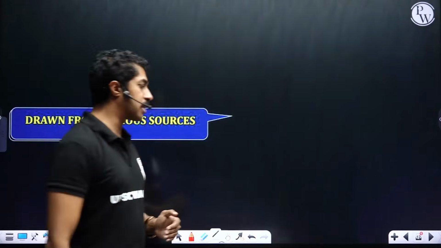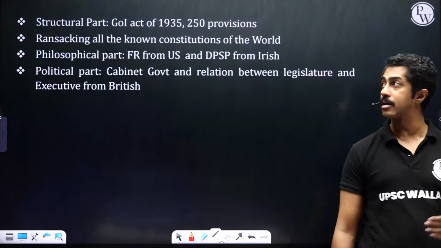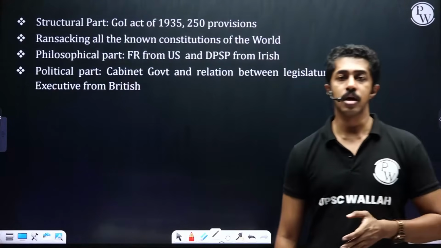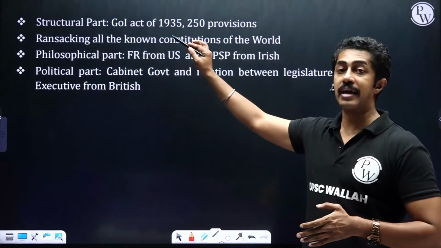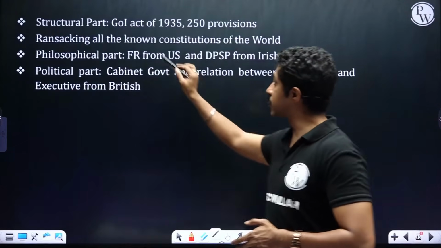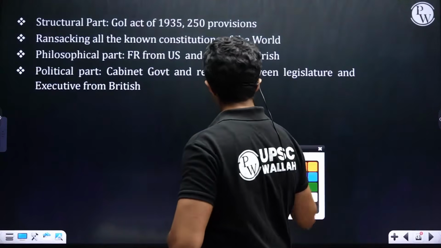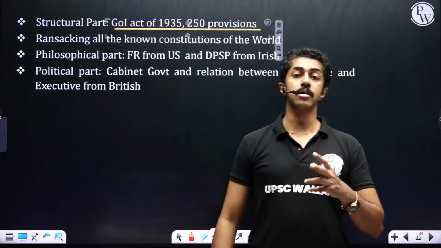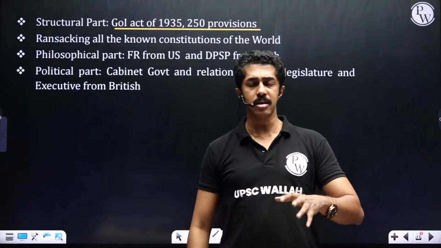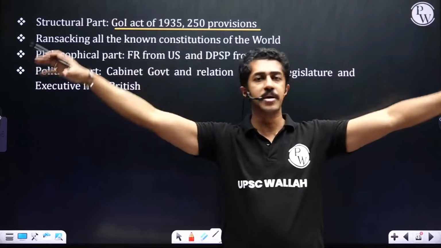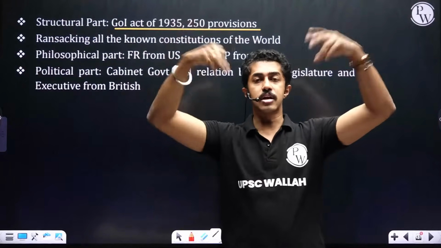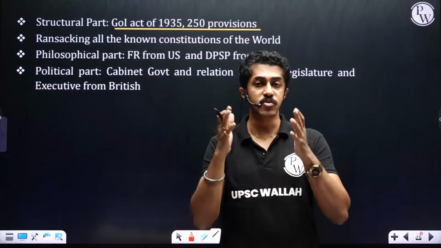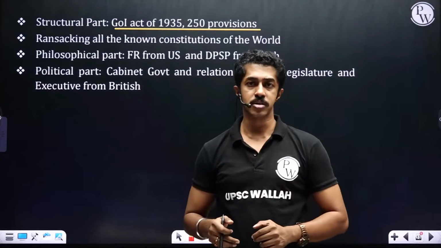So drawn from various sources, if you see the structural part, Government of India Act of 1935, that is where we borrowed things from. How many? 250 provisions. Ransacking all the major constitutions of the world. Ransacking means we literally went through all the major constitutions and started pulling out the most important provisions which we found to be useful for us.